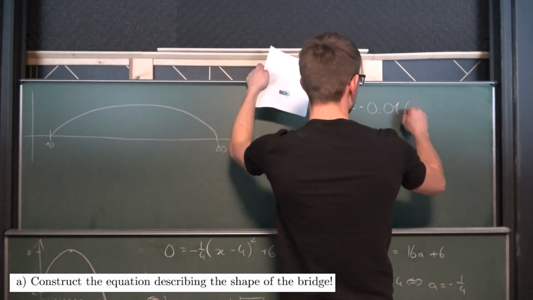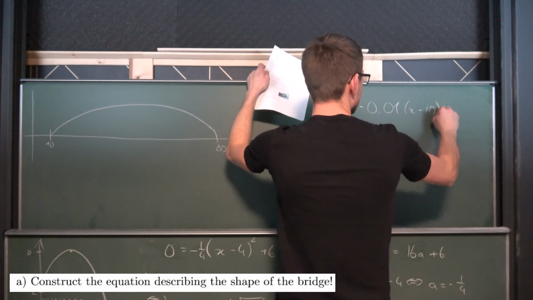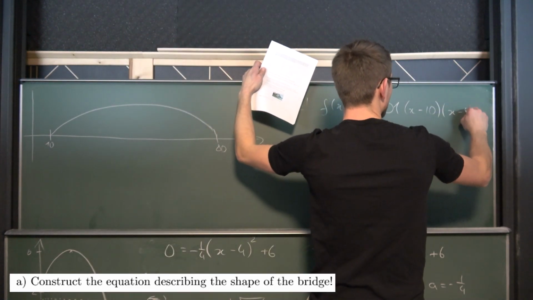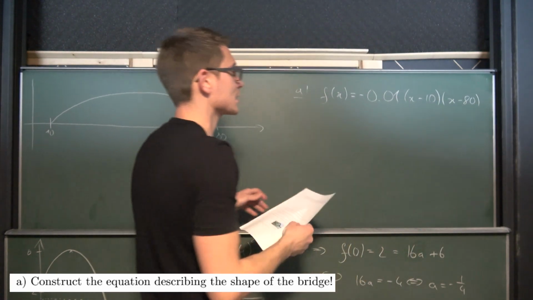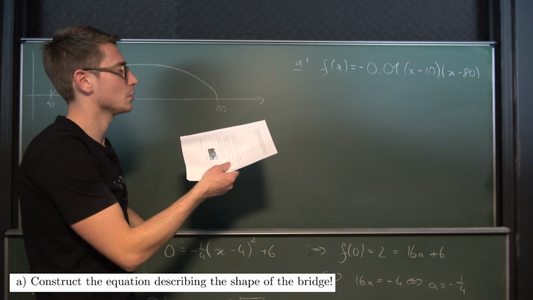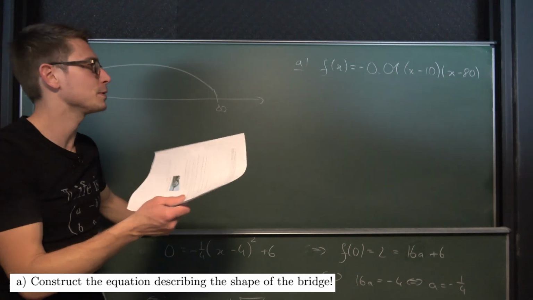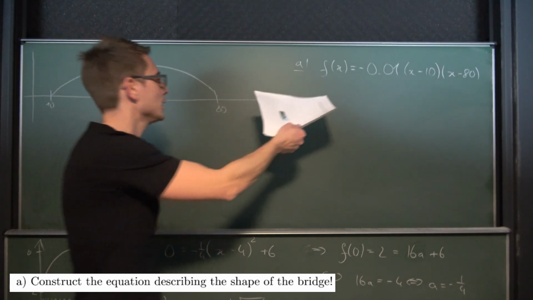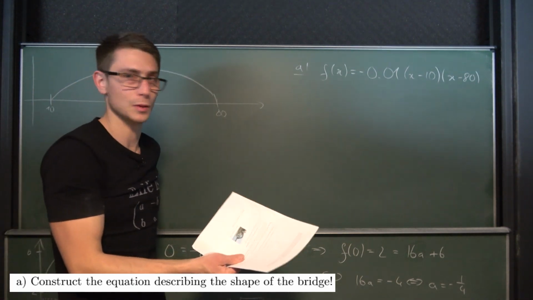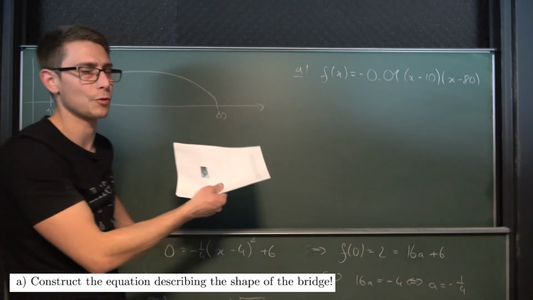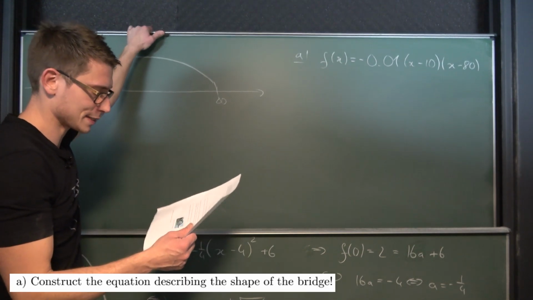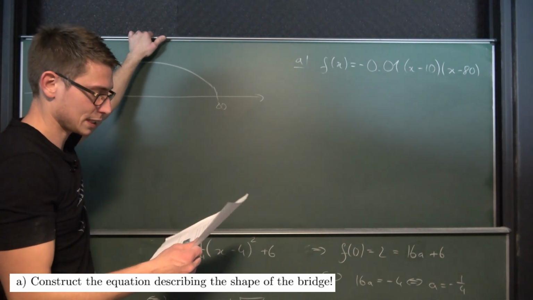And we know what the zeros are. They are at first at 10, so x minus 10 is the first linear factor, and the other one is x minus 80. And this right here is the equation, and I can remember this one because it just got stuck in my head because no one got it right. No one got this equation right. So this just went terrible. Students just couldn't figure this out with the factorized form for whatever reason. We have practiced it time and time again, but what can you do?